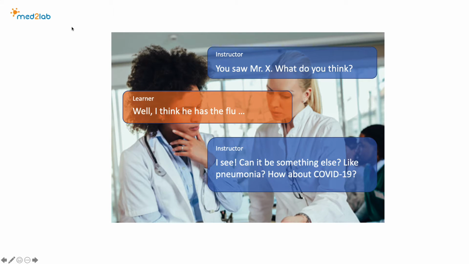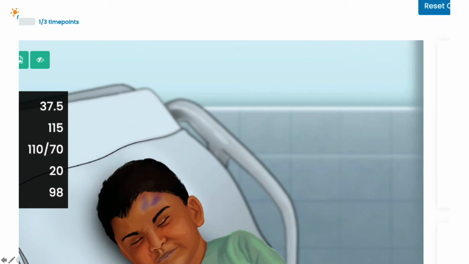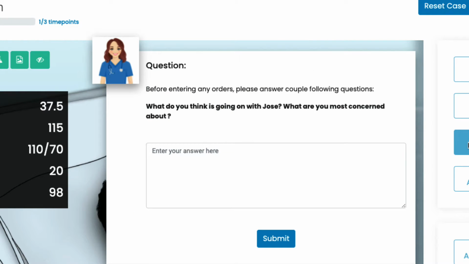One that can function as a virtual personal coach who carefully observes and gives feedback in real time on the user's actions and their thought process behind such actions. In order to achieve that, we try to encourage the learners to make their thought process explicit. We do so by asking free text probing questions at key moments in the simulated case.